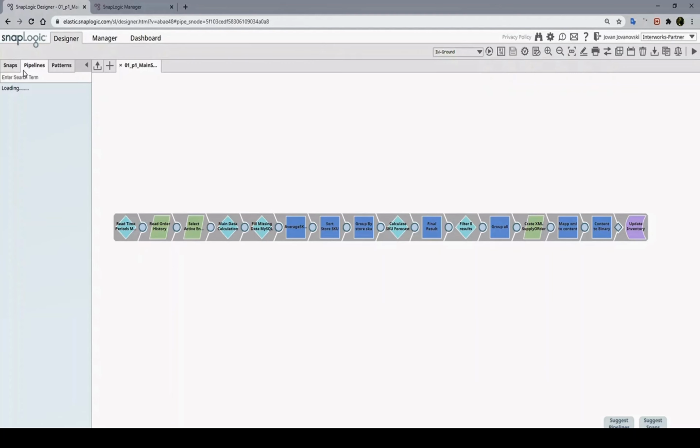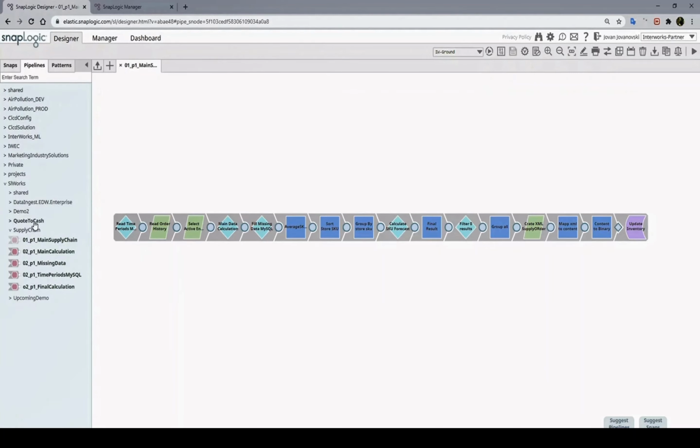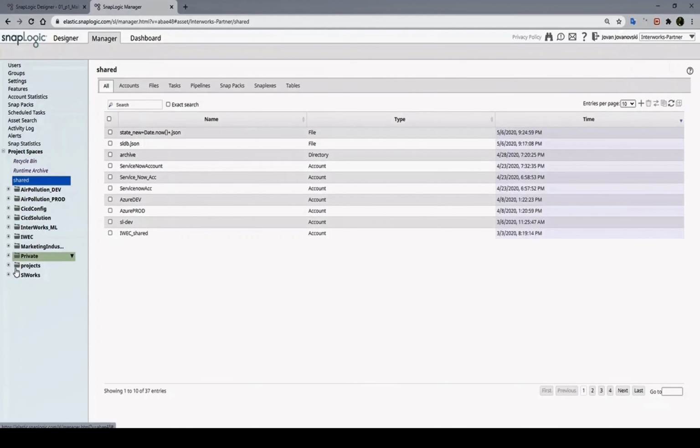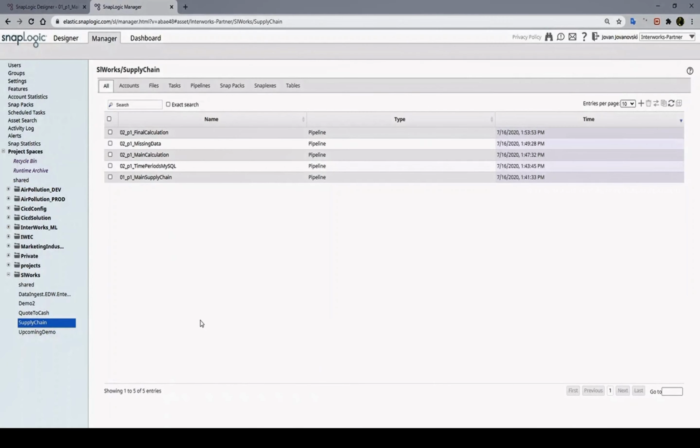And if we go back to the pipeline step on the left-hand side, we can see all the pipelines that we have created until this point. So we can go back and forth and see what we have developed and if we need to change anything. And also, going inside of the Manager tab, we can find all the assets related to the project that we are building. So over here, we can also find all the pipelines that we have created for that project.